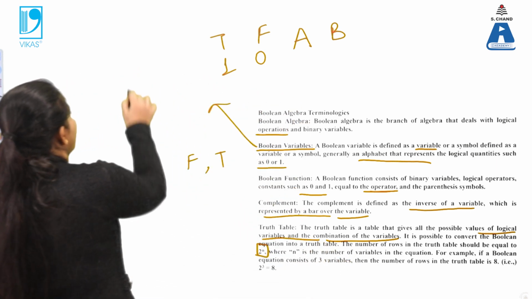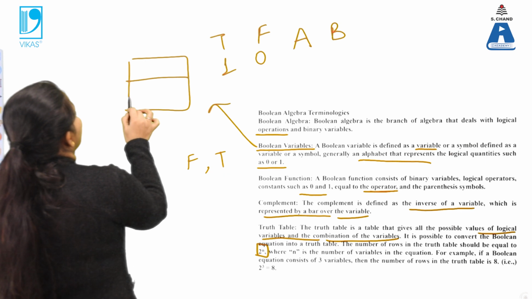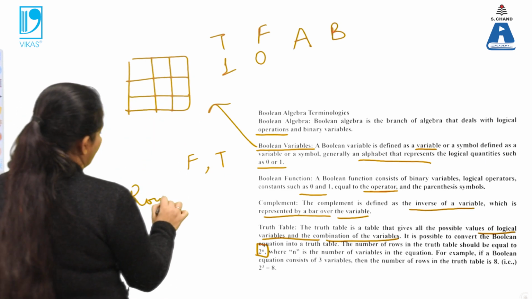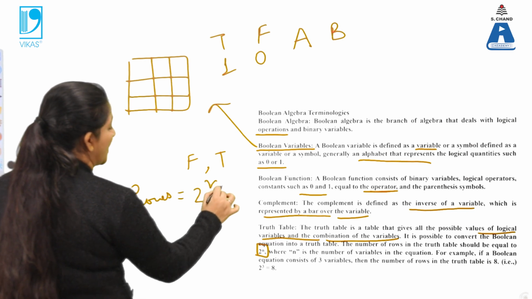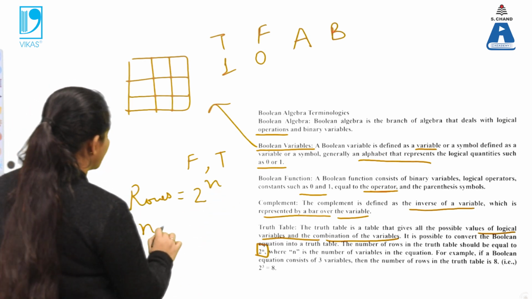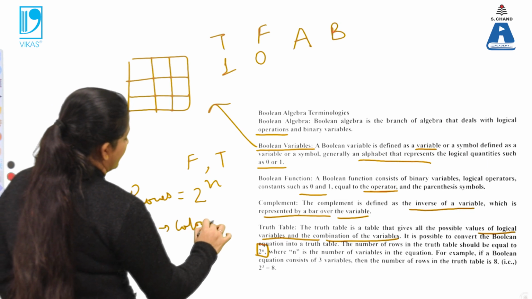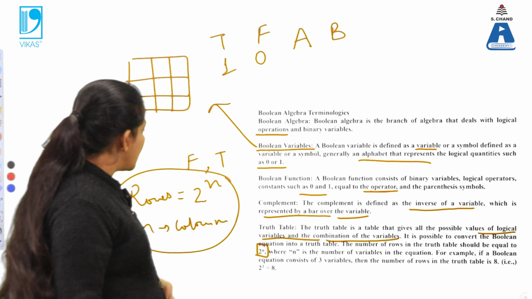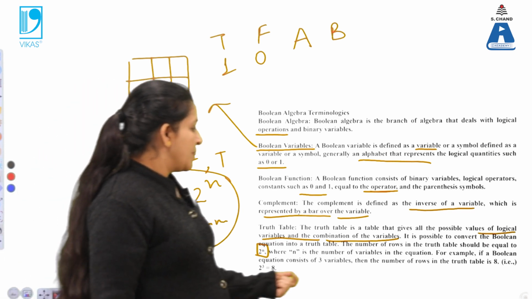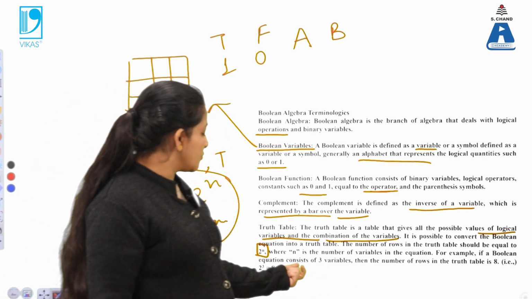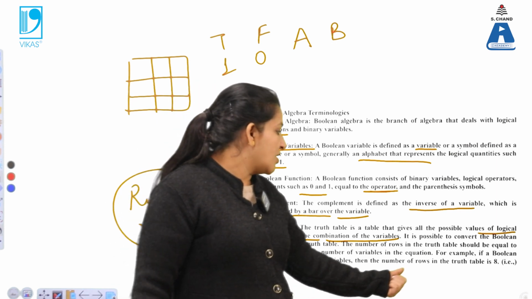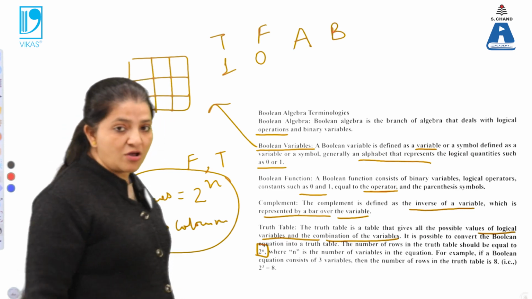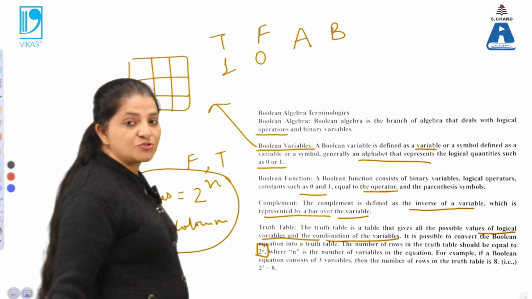That means in the table there are rows and columns. The number of rows is equal to 2 raised to power n, and n is equal to the number of columns. By using this, we can construct a truth table for any given Boolean function. For example, if the Boolean equation consists of 3 variables, then the number of rows will be 2 raised to power 3, that is 8, and the number of columns will be equal to 3.